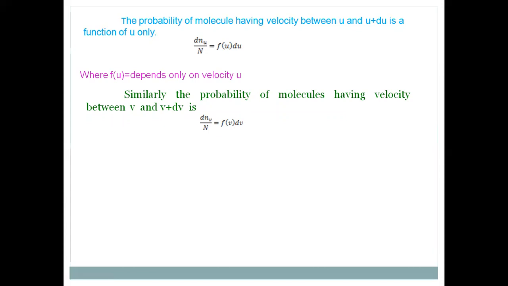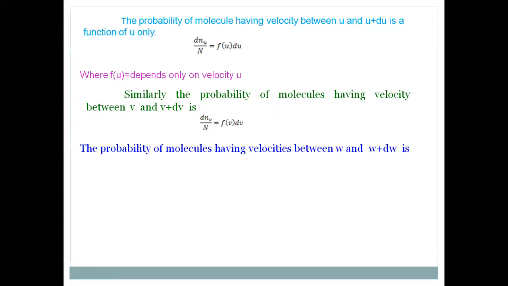So the probability of the molecules having velocity between v and v plus dv is dNv by N equal to f of v dv. And also the probability of the molecules having velocity between w and w plus dw, that means along the z-axis, is similarly dNw by N equal to f of w dw.